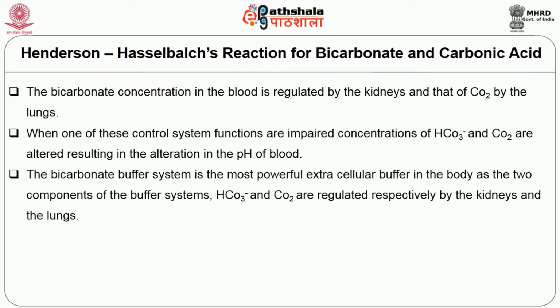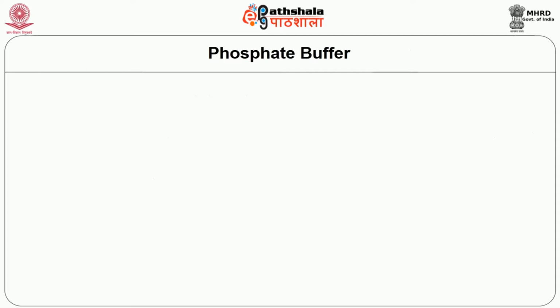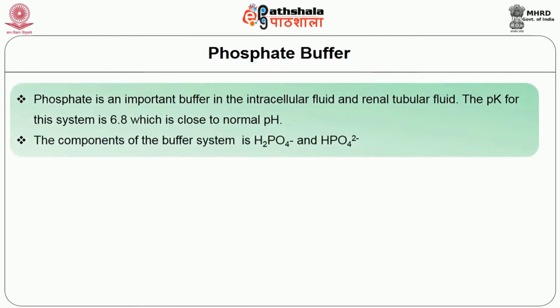Next, we shall see the role of phosphate buffer in the maintenance of pH of the body fluids. Phosphate is an important buffer in the intracellular fluid and also in the renal tubular fluid. Now the pK for this system is 6.8, which is close to normal pH, and hence it allows the system to operate near its maximum buffering power.